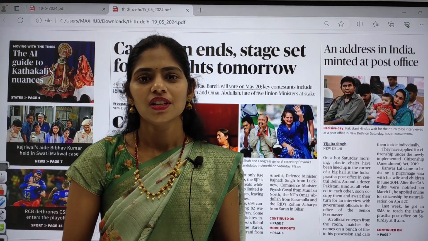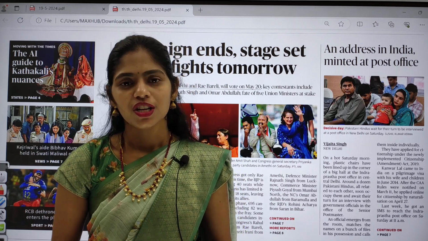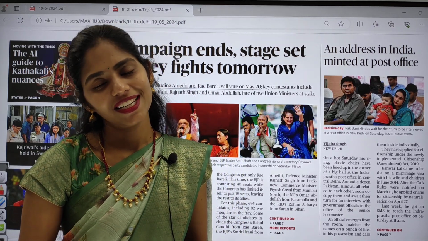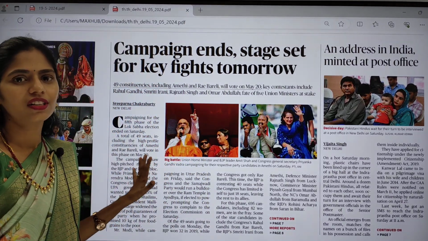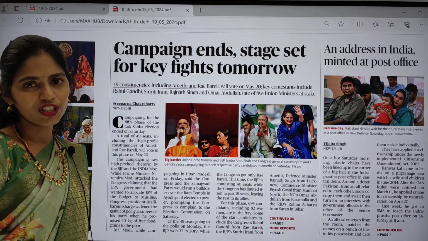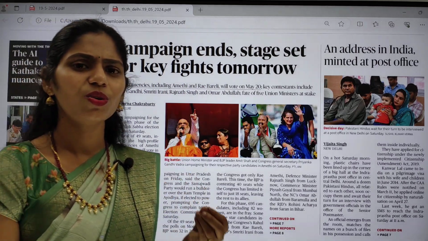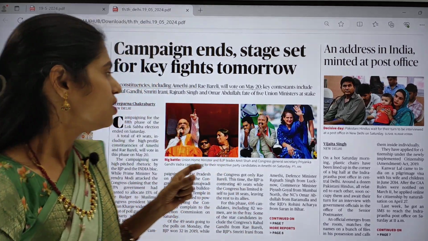Today in this session, we are going to see current affairs of 19th May 2024. So without wasting any time, let's get started with our news analysis. This is the Delhi edition of The Hindu, and this is the front page. Unfortunately, there is no article on our front page which is important from our examination point of view.